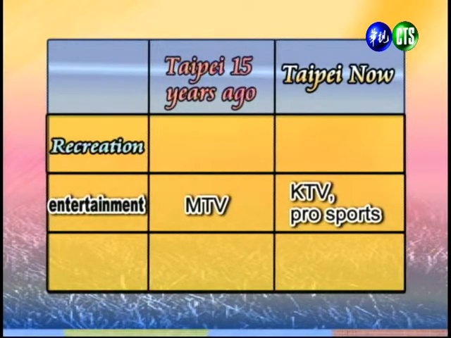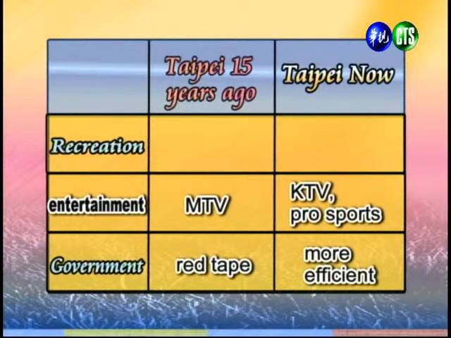All right, and let's talk about some recreation that we can have and entertainment, for example. In the past, there were things called MTVs, but they were all shut down. And now we have KTVs instead. We can also watch professional sports teams. 好，在娱乐的部分呢，我们可以看到15年前台北市有所谓的 MTV，但现在呢，这种 MTV 这个场所已经几乎都不见了，取而代之的呢是较多的 KTV 或者是我们也可以在台北看到一些职业的运动。Okay, and then finally, we'll talk about government and say that in the